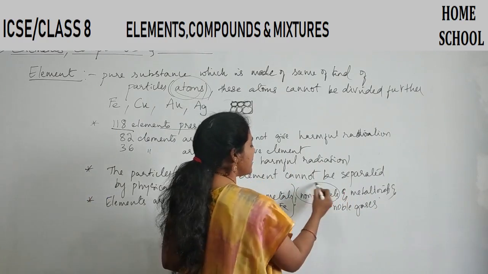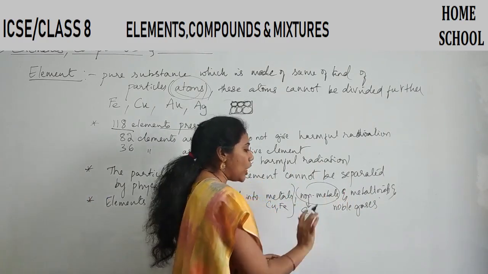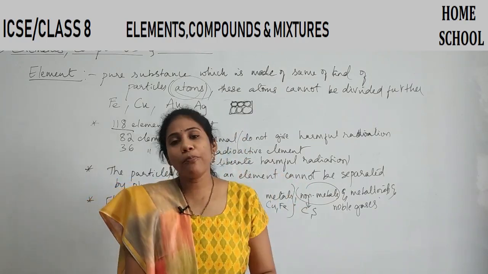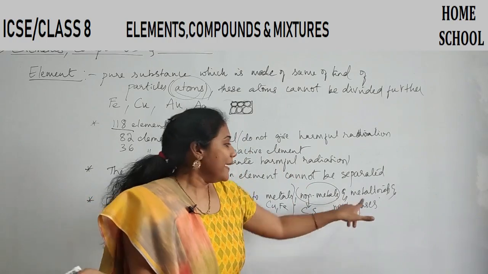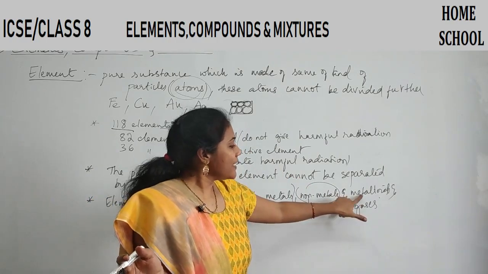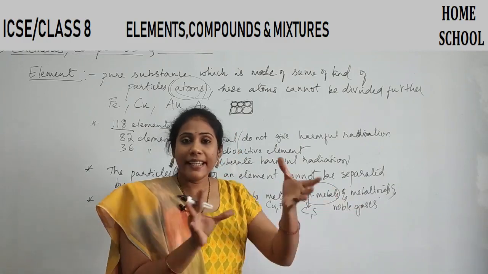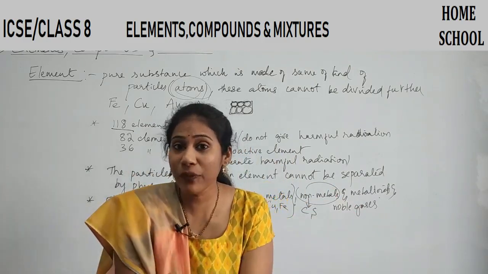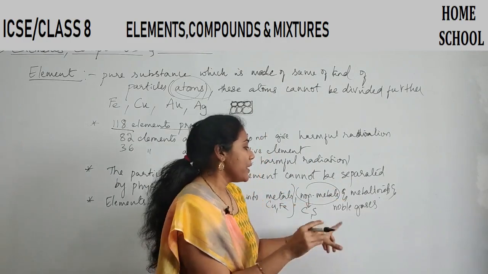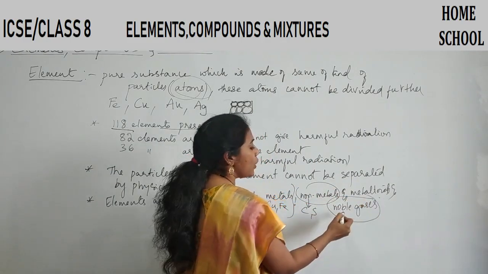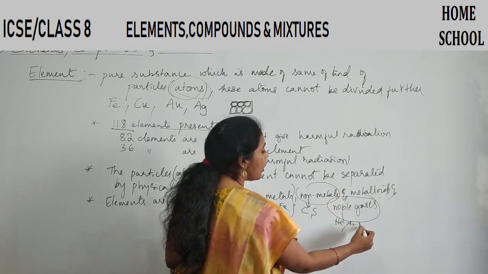Say the non-metals, for example carbon, sulfur, these are called non-metals. They have one set of properties. For example, they do not conduct electricity. Metalloids, metalloids have the properties of metals and non-metals. Okay, they have properties in between metals and non-metals. That's why they are called metalloids. And you have certain gases called noble gases. For example, helium, argon, neon.